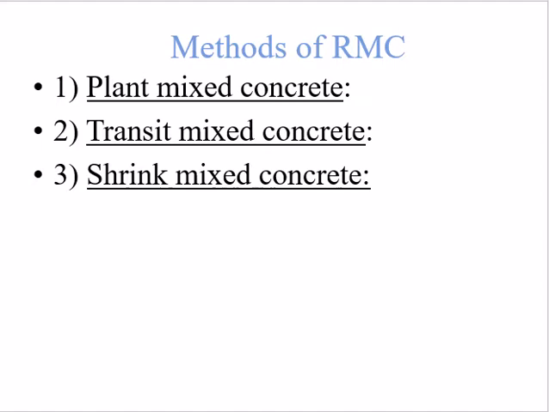And the third type is the shrink mix concrete. The shrink mix concrete is a combination of the plant mix type and the transit mix type, in which the concrete is mixed partially in the plant and partly during transit. So according to the requirement of the site, we have to use either the plant mix concrete or the transit mix concrete.